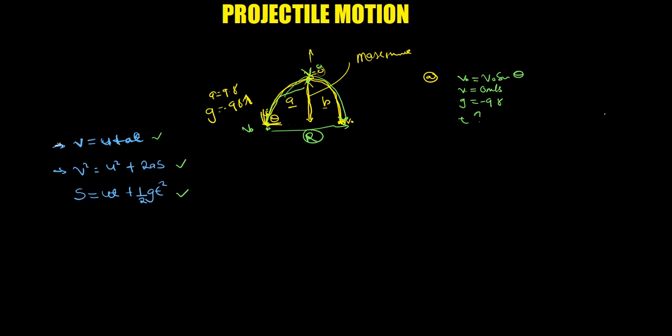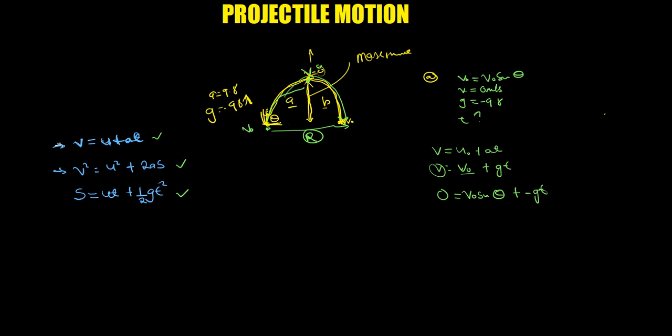So what I'll do is I'll say v is equal to u plus at, or just v is equal to initial velocity plus gt. Sometimes you can say it like that. Now the final velocity at the peak is 0. The initial velocity in the y is v0 sine theta, plus the negative g, so we call this negative gt.